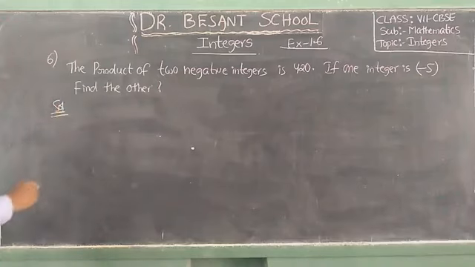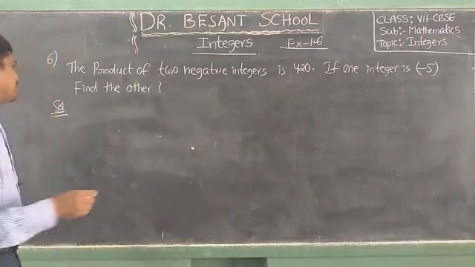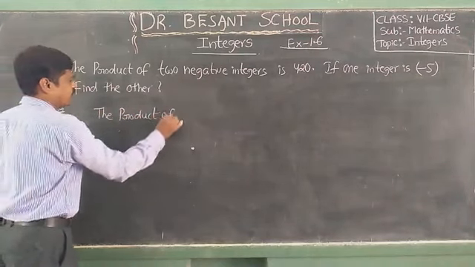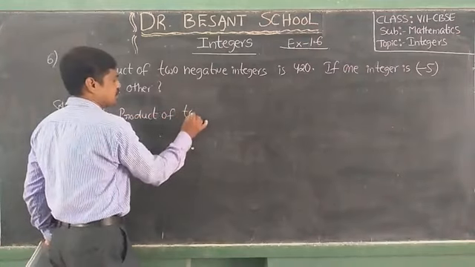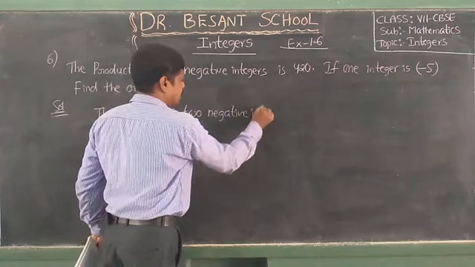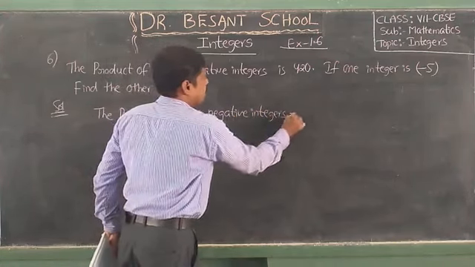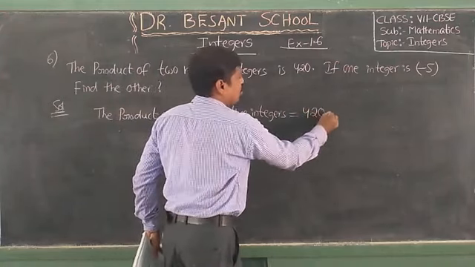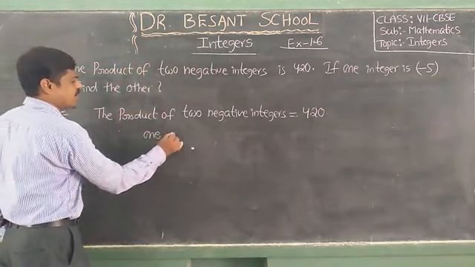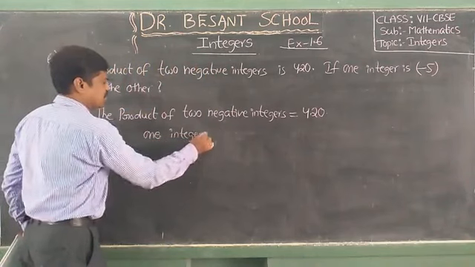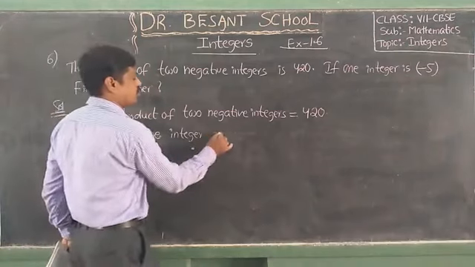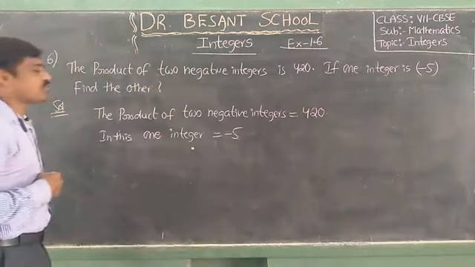Solution. The product of two negative integers is equal to 420. Given that one integer is equal to minus 5. So find the other.